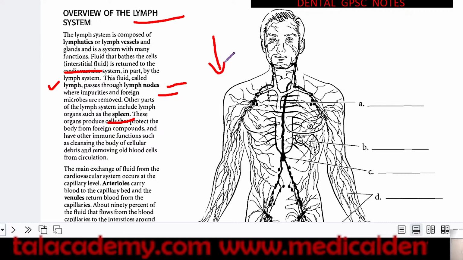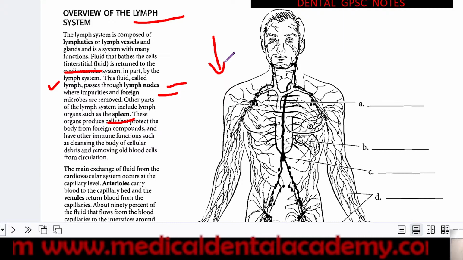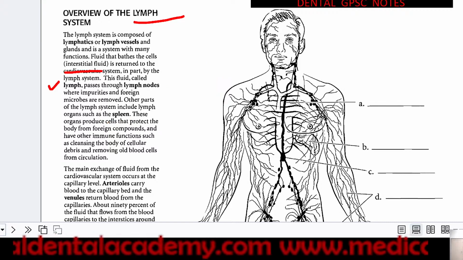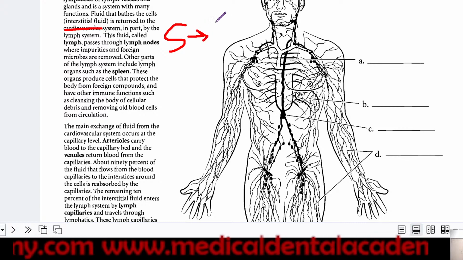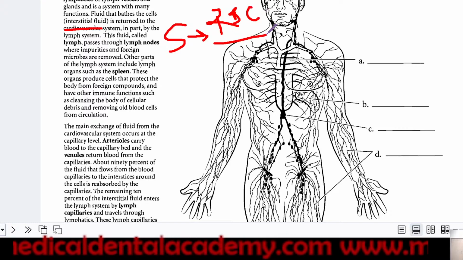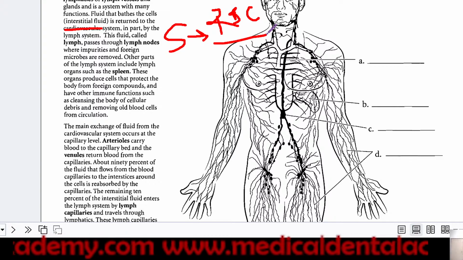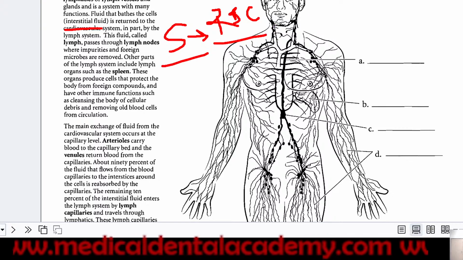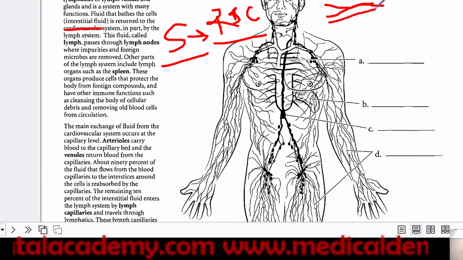What is the main role of the lymphatic system? It protects us from foreign bodies. Through lymph nodes the foreign bodies are removed and our body is eradicated of the foreign body. In the same way, spleen has a role of removing old RBC. So therefore an MCQ can be generated: blank is the graveyard of RBC, or blank is the last end place of RBC. That answer is spleen.